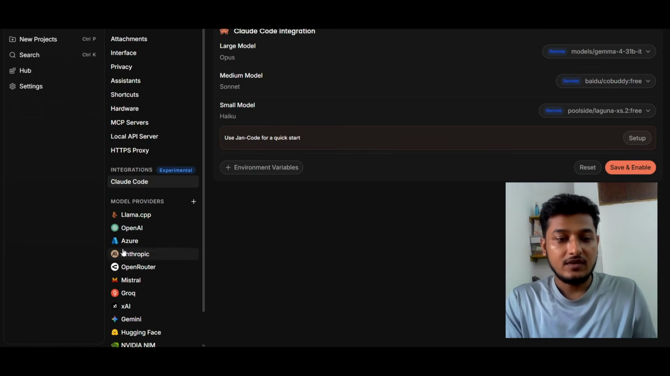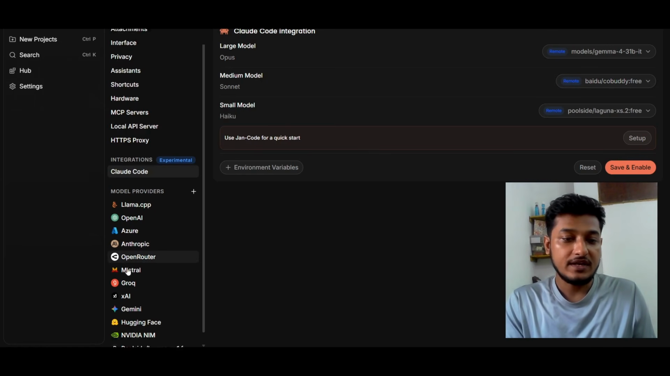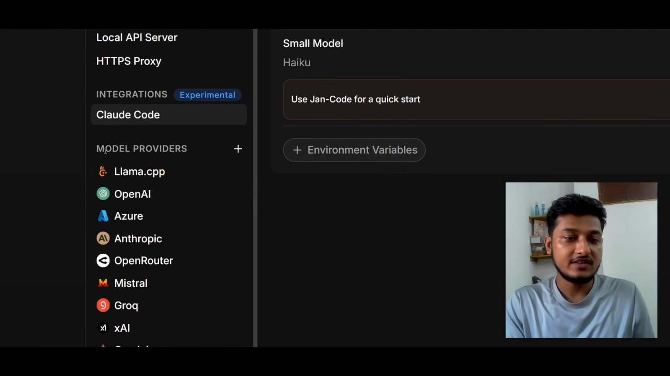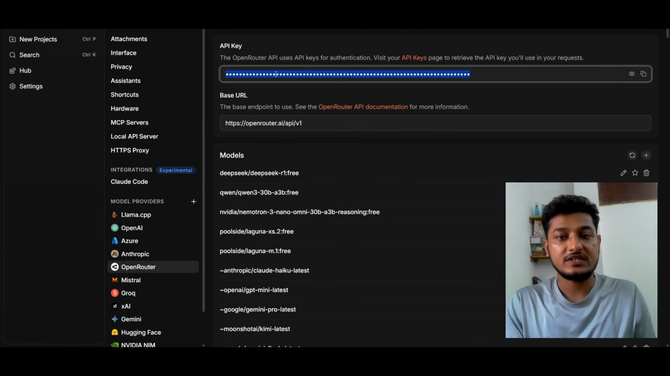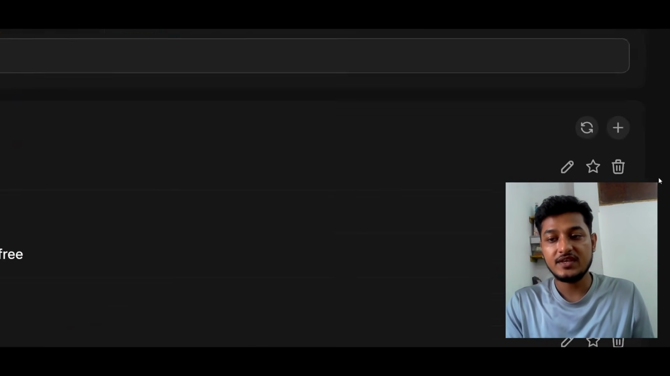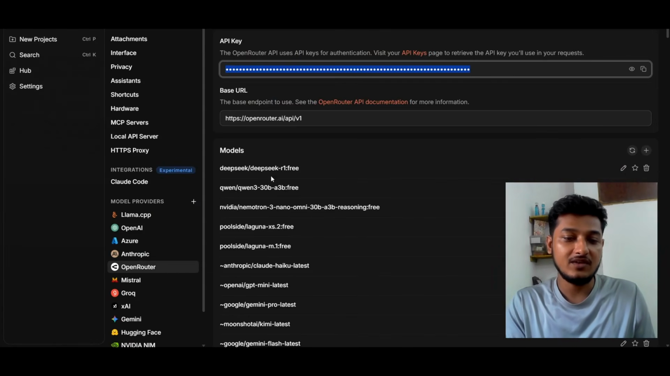Actually, for using OpenRouter or any model, on the left hand side you will find the model provider. Go to OpenRouter, where you will find this basic model by default, and here you need to paste that API key. After pasting the API key, you see there is a refresh button. Just click on that, and you will find all of the available models here.